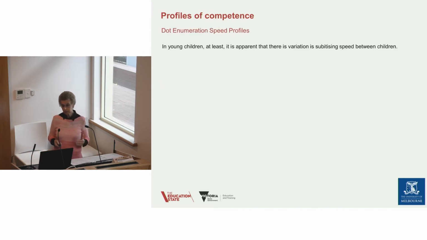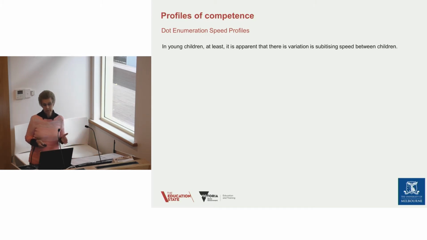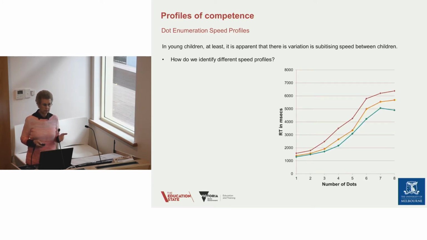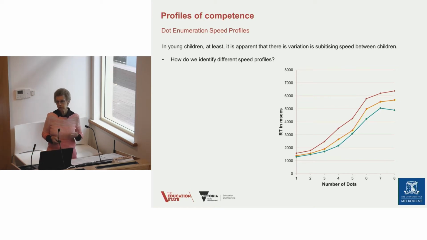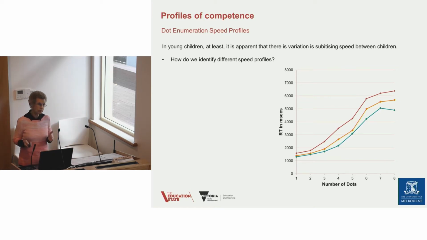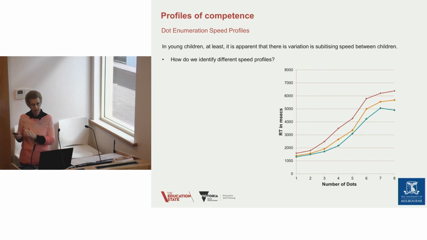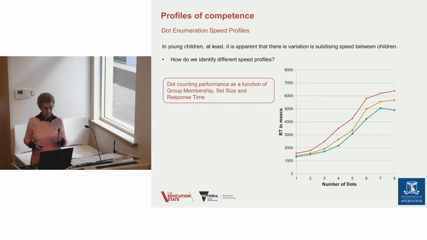So, in young children then, there appear to be variation in subitizing speed. We've already shown that. And we also showed in video 1 that at preschoolers we could distinguish between groups. So how do we identify speed profiles? Well, we actually use a different sort of analytical technique called latent class analysis, where latent class analysis can identify in a set of data individuals who are like each other but different from other individuals who in turn are like each other.